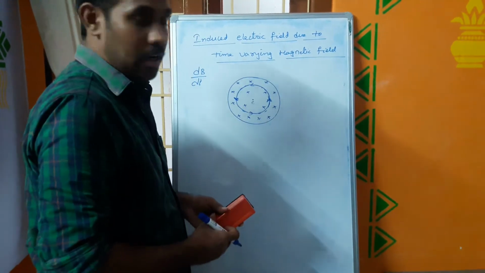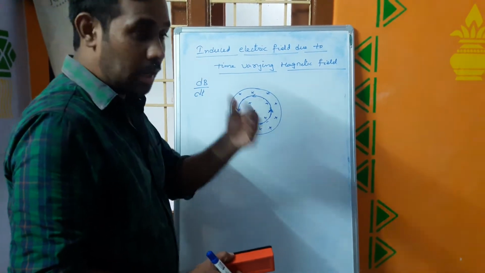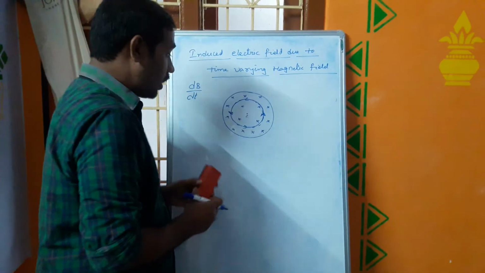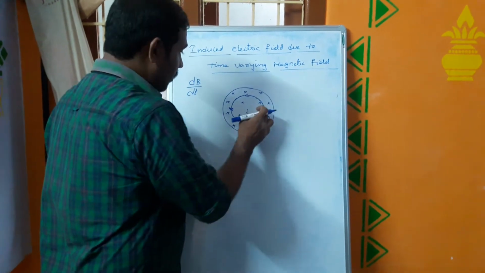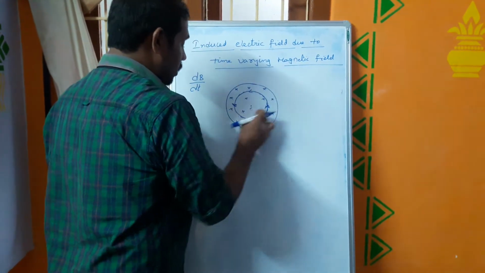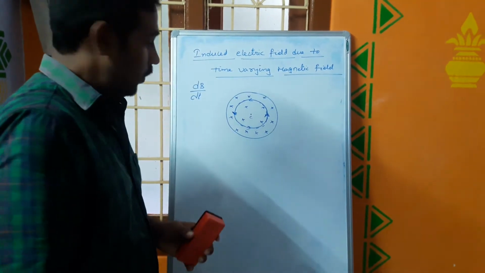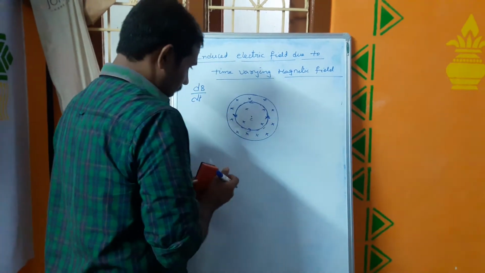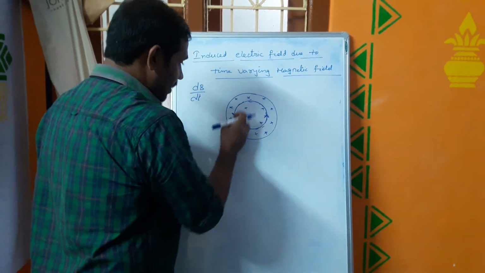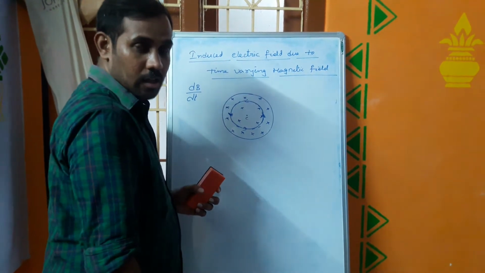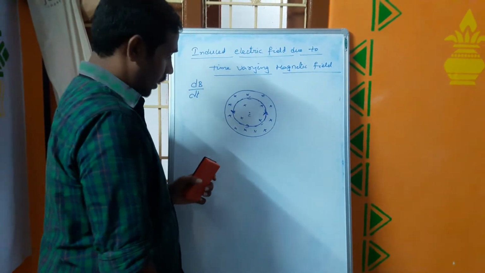In electrostatics they have terminal points, but here they don't have any terminal points. The electric field generated forms closed loops here. And as I told you, this is non-conservative in nature.